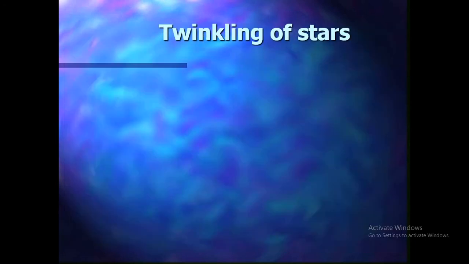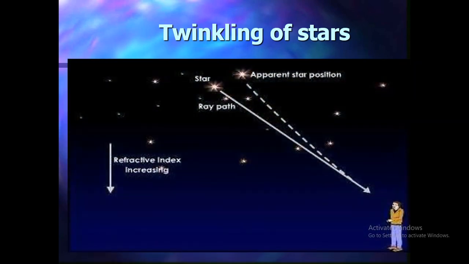Now, twinkling of stars. When stars shine, there is a vacuum, and as we go deeper towards the earth level, the index of refraction changes. As a result, we see the apparent position of a star, not the real position of the star. Okay, got it?